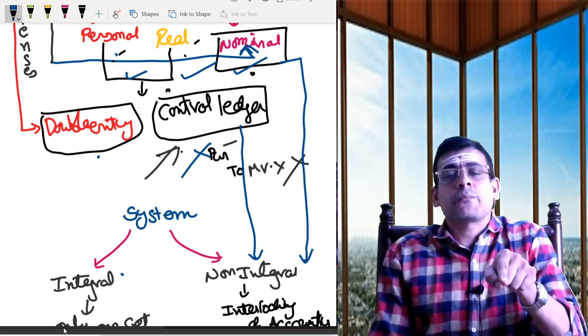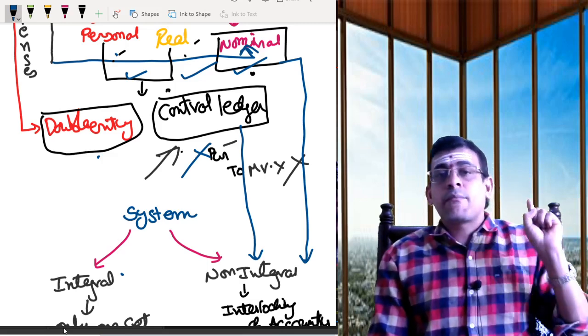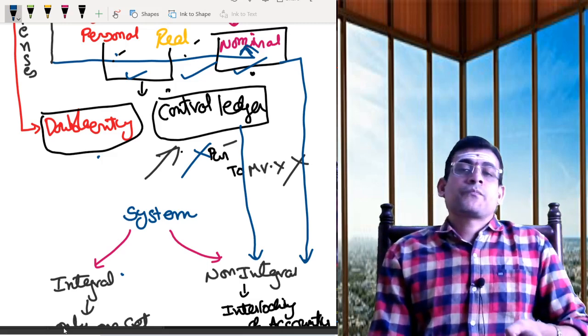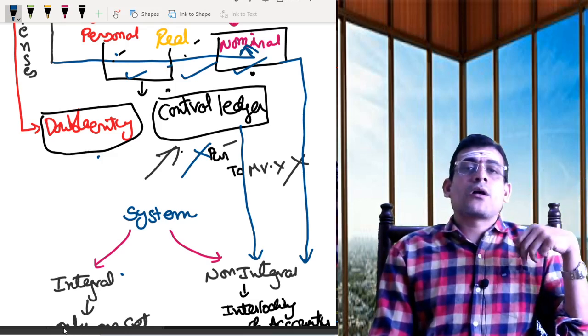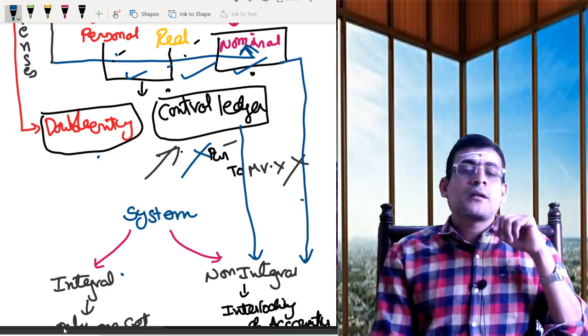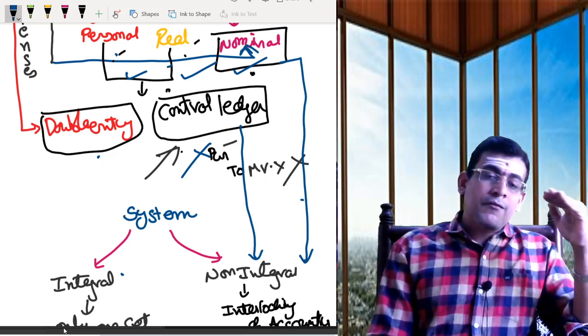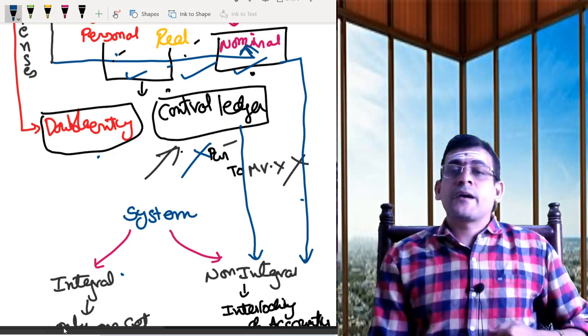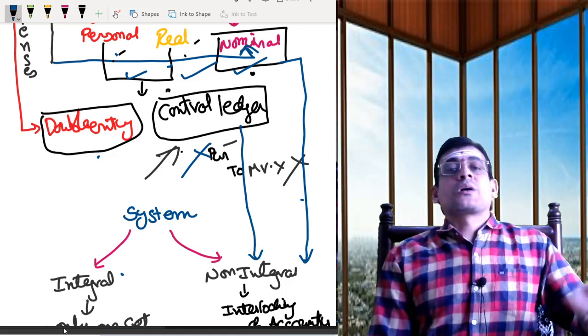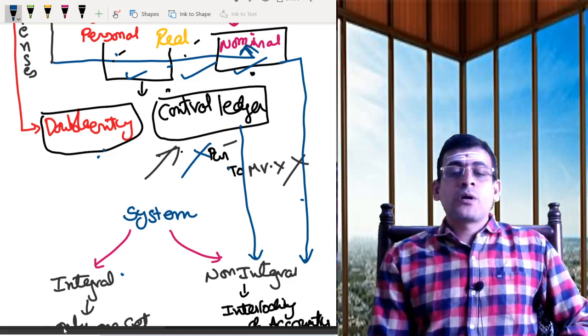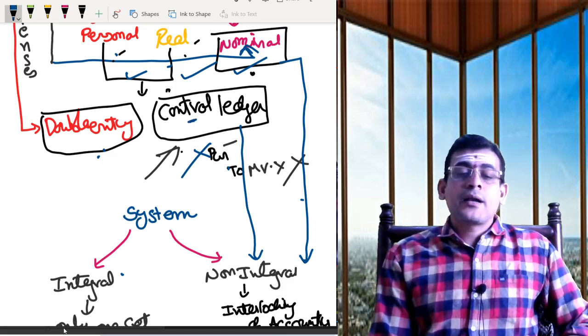Again, the same example. Purchase I am doing: credit purchase from Mr. X. Under my non-integral, I don't record the personal. Under my non-integral, I don't record the real. Only one debit is there. To what will I give a credit? I can't give a credit. So to create a balance, to do the accounting under double entry, I need to create an account.